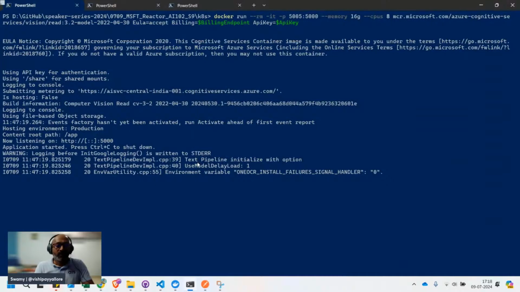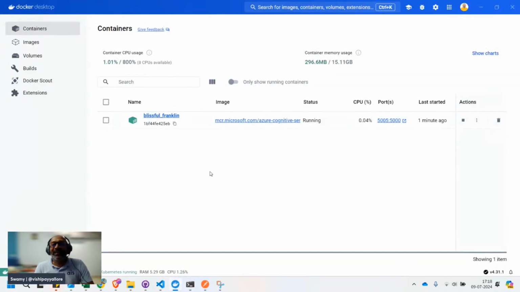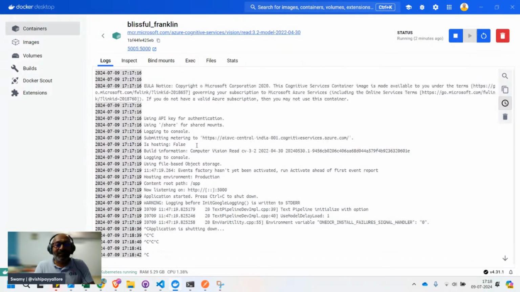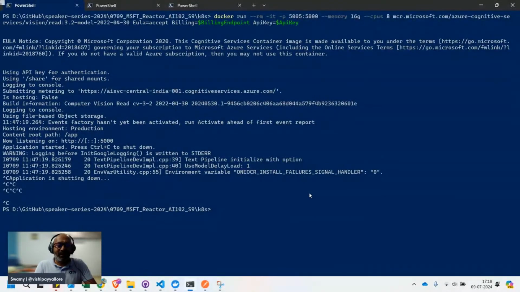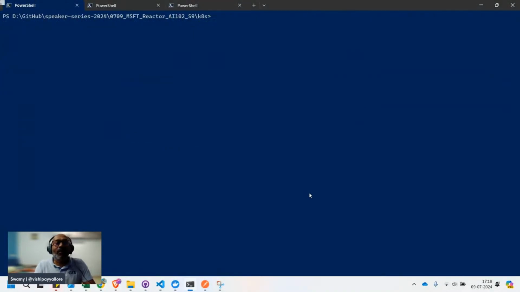Okay, so now I'll stop this. The moment I stop this, and ooh, come on. That will kill this container. I just wanted to show it. In the meanwhile, let's see. Here we can see that we are sending the signals, but it's not listening to us. Okay, that's cool. Now we are out of that.